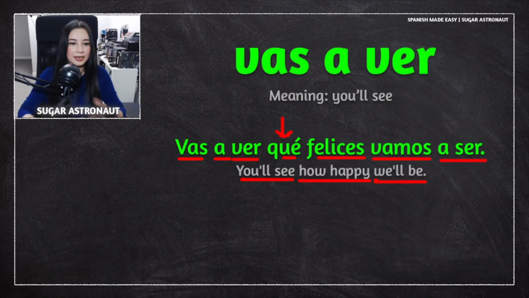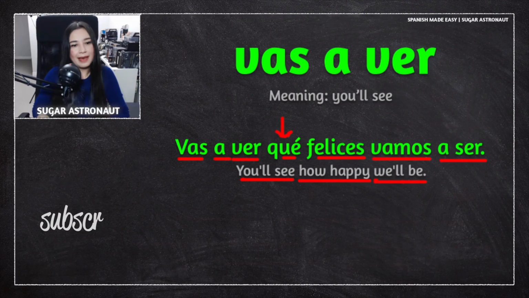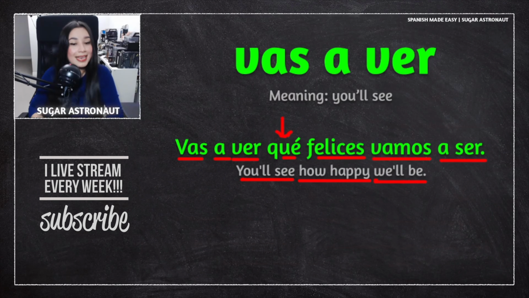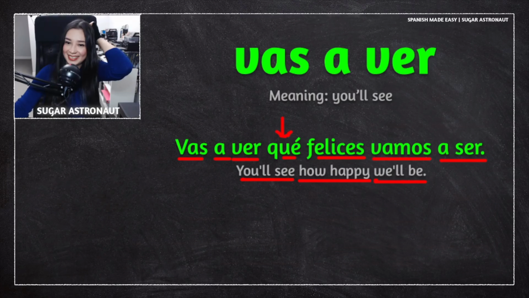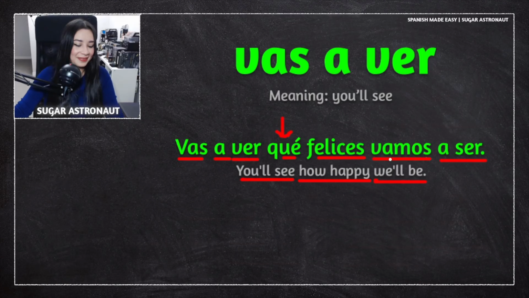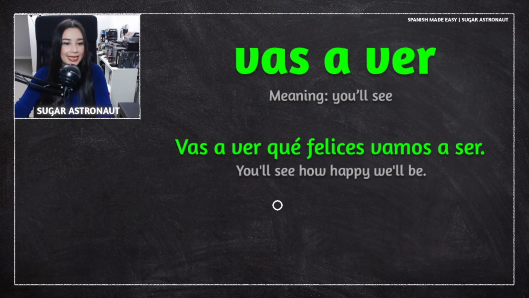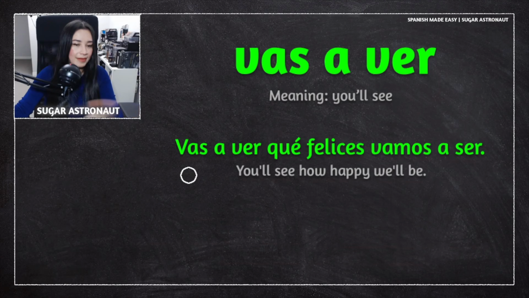So that's the meaning of that phrase here. So technically you're learning two phrases here. Vas a ver and vamos a ser. Wow. That's a lot of info, definitely. A lot of information. Okay, so let's look at the last example, and that's going to be it. Let's see how we can use vas a ver in a different situation.